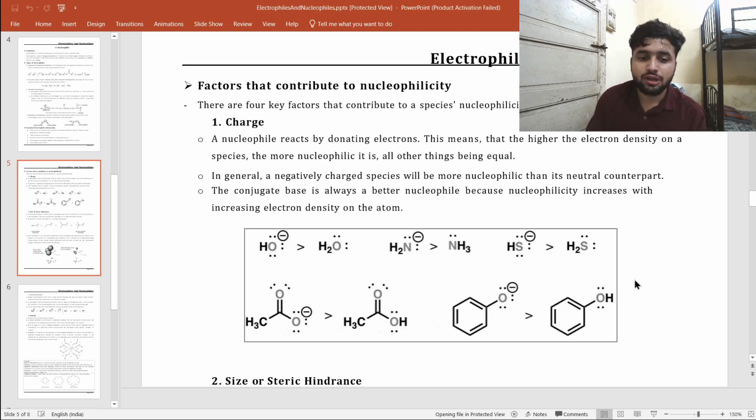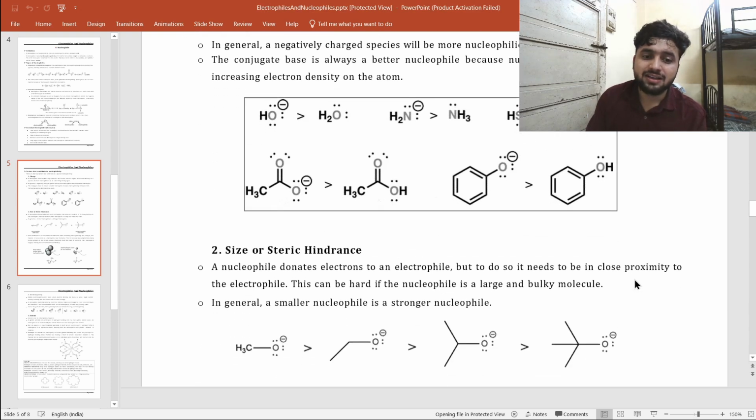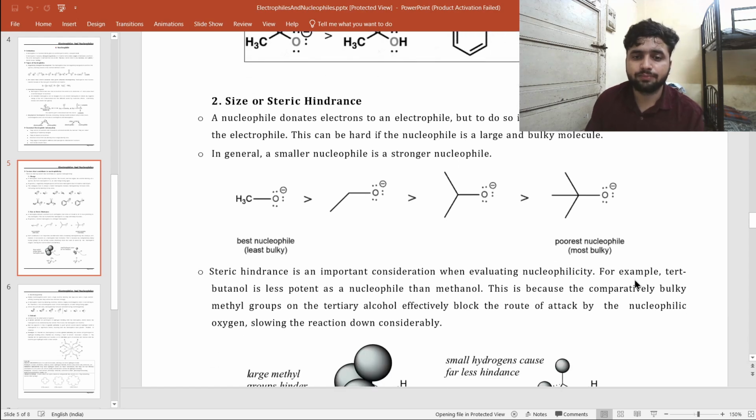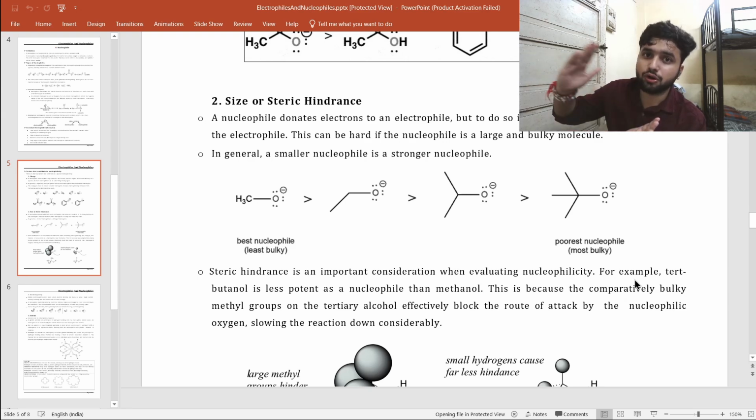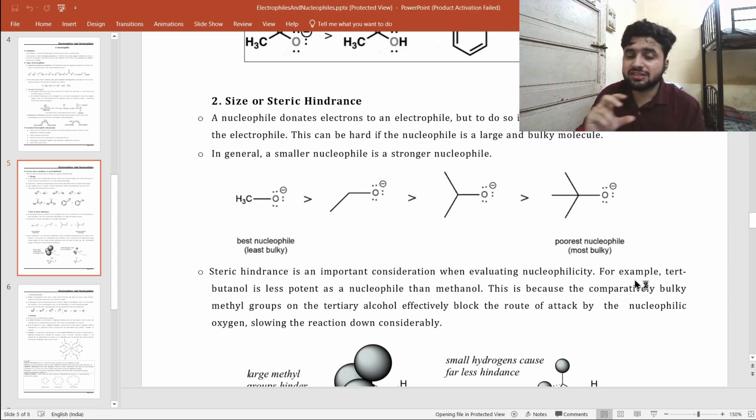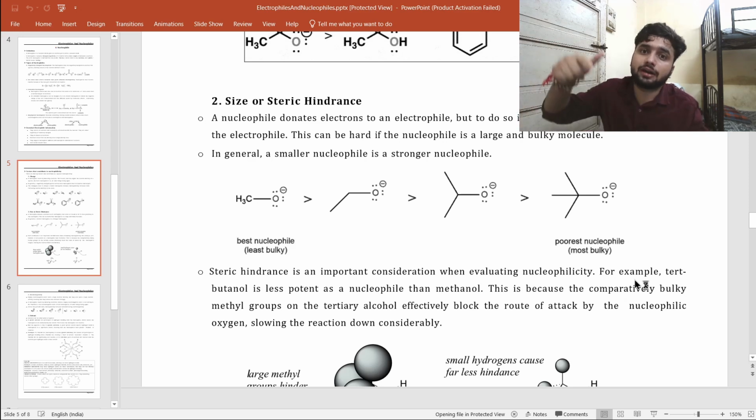So that is the first factor, and the second factor is size or steric hindrance. In nucleophilicity, the nucleophile has to attack the electrophilic center, because what is the reaction? In a reaction, the nucleophile will attack the electrophile. Why? Because electrons always move from the higher concentration to the lower concentration. It cannot happen that the electrophile attacks the nucleophile. No, always the nucleophile will attack the electrophile.